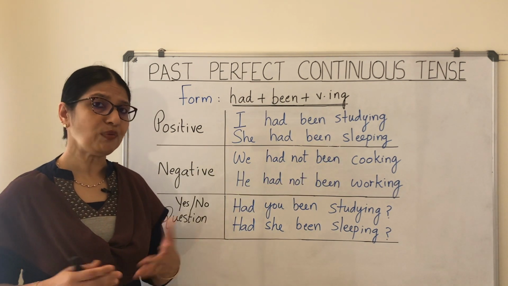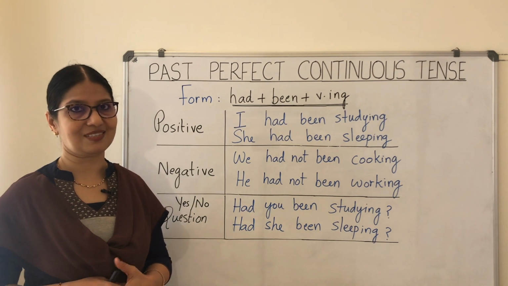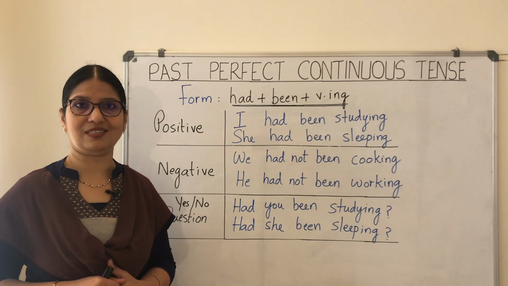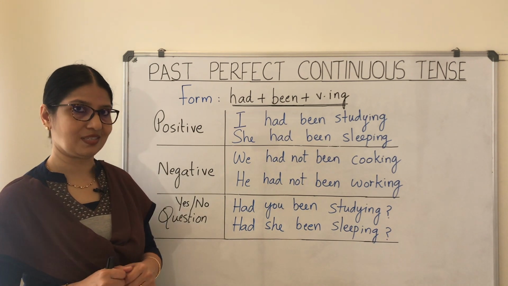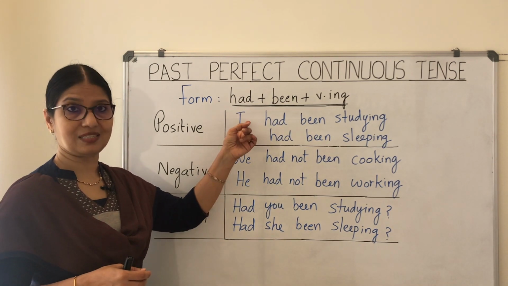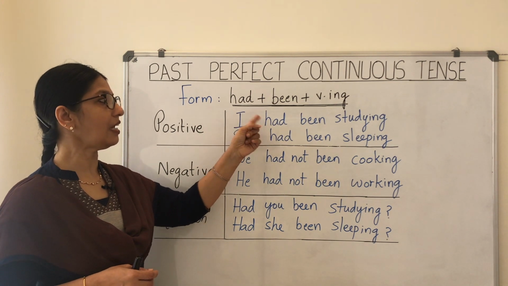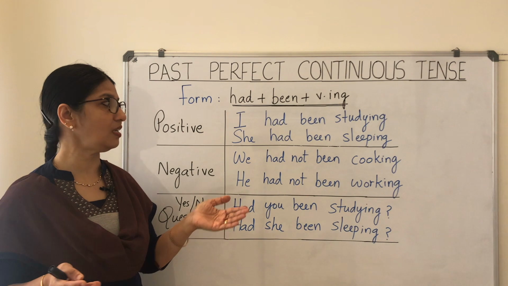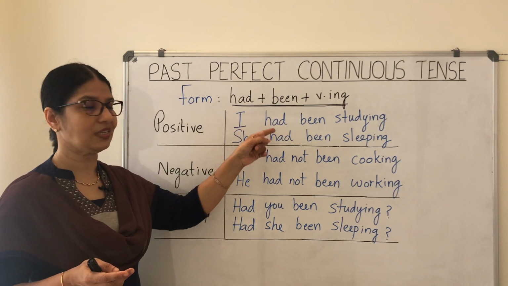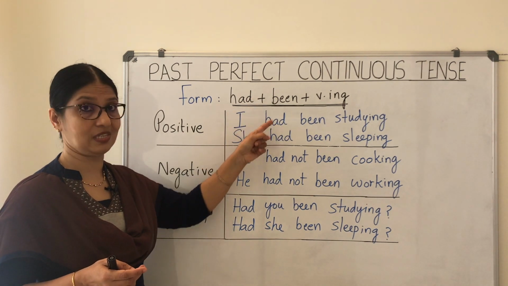The only change is that the verbs are different. Then, how do we form the questions? The yes or no questions. Here you know that you have to change the order of the words. So for example, you have the positive sentence here, I had been studying. In order to ask a yes or no question, you will change the order here. So you will start with the first auxiliary here.